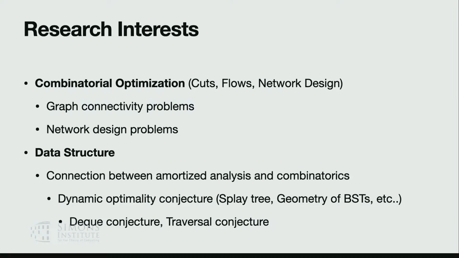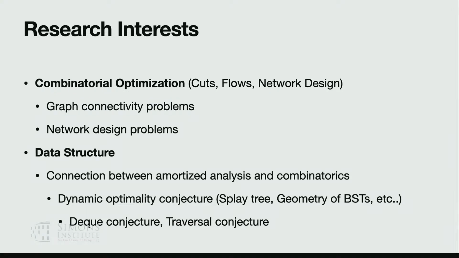My favorite problem is the dynamic optimality conjecture, which involves the performance of splay trees and the geometry of binary search trees and so on. I like to work on this kind of conjecture, like the traversal conjecture. We have some recent progress along this line, so if you're interested, I can also share more about this progress.